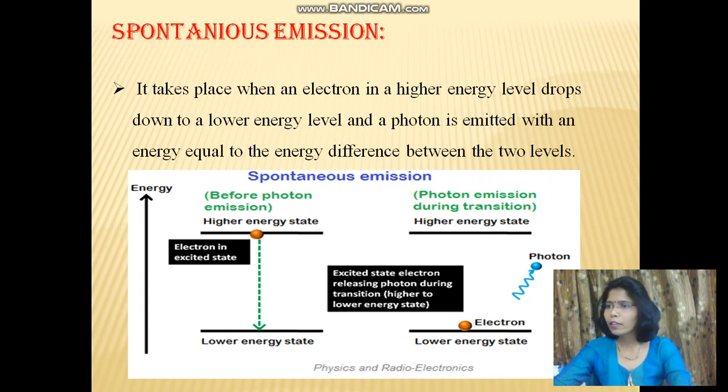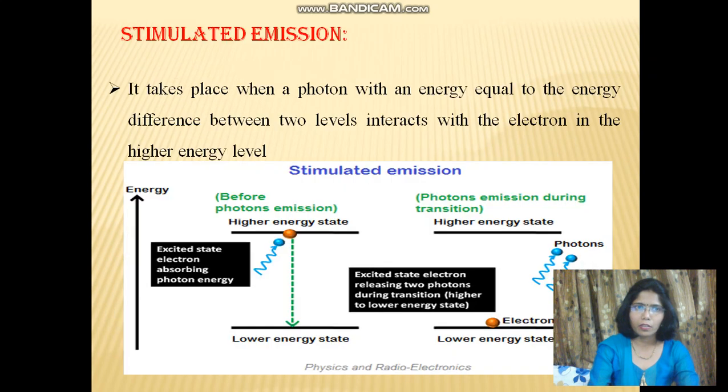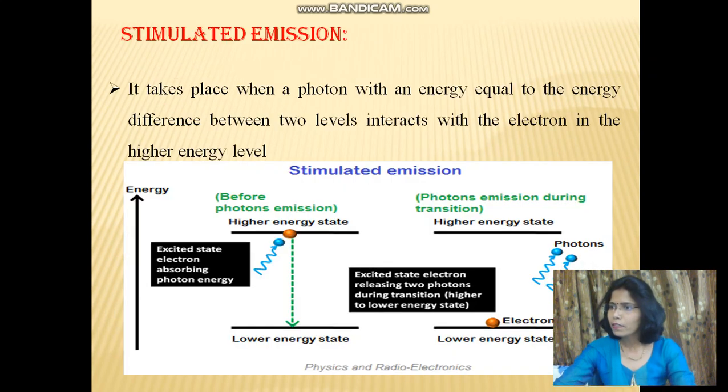Our third important process is stimulated emission. The process by which the electrons in the excited state are stimulated to emit photons while falling to the ground state or lower energy state is called stimulated emission. Unlike spontaneous emission, in this process the light energy or the photon energy is supplied to the excited electrons instead of supplying energy to the ground state electrons. The stimulated emission is not a natural process. It is an artificial process.